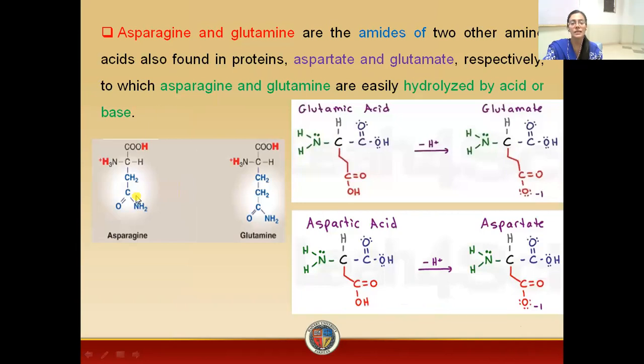So asparagine and glutamine are the amides of two other amino acids which are found in the protein. These are the aspartate and the glutamate respectively, to which asparagine and glutamine are easily hydrolyzed by the acids or the bases. So asparagine and glutamine are actually the amides of the aspartate and glutamate, and these asparagine and glutamine can be hydrolyzed by acidic pH. So this is the amide group on asparagine and the glutamine.